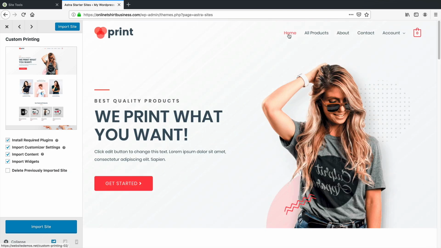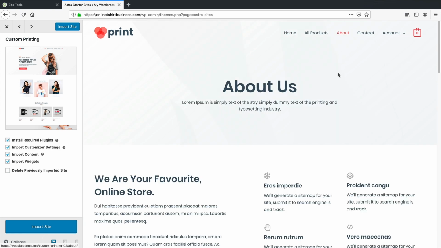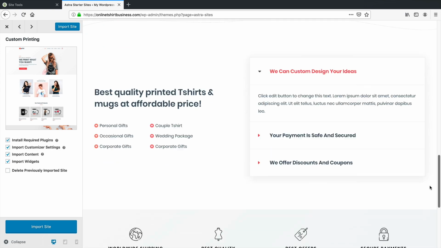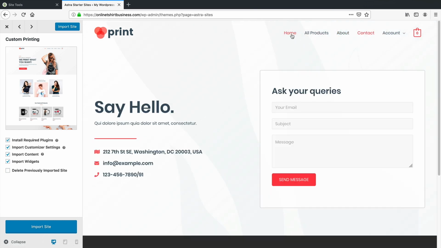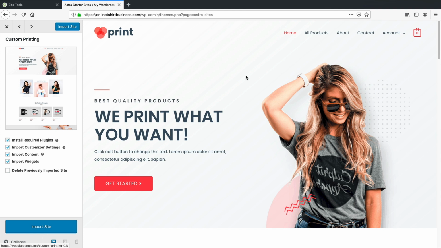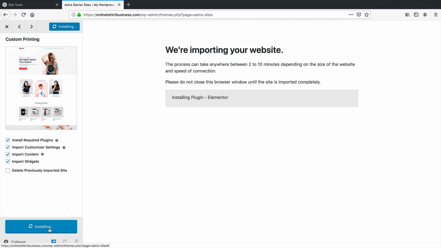So it's going to import the home page, the products. It's going to import the About Us page right here. So I'll show you how to customize this, really simple. And also our contact page as well. So people can send you questions if they want to buy something on your store. So right here on this bottom left, just click on Import Sites. Now it's going to go ahead and import all of that content. It's going to install all the necessary plugins, and it's going to design everything for you step by step so you can be lazy and not do anything at all.